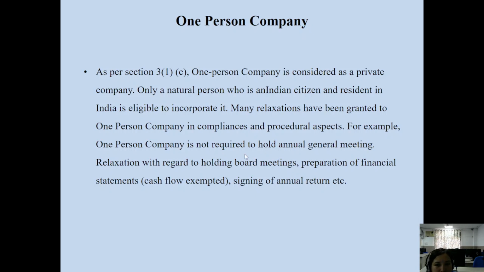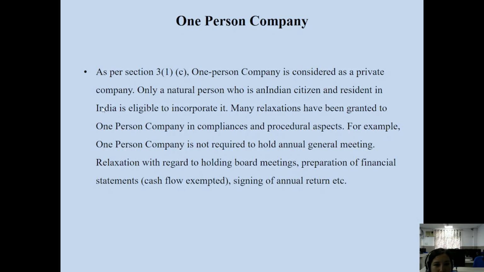So only natural persons, because the company is an artificial person, run by its members and its directors. Whatever capacity they are in the company, as independent directors, as dependent directors, as executive, non-executive, they are natural persons. So only natural persons run the affairs of the company. The criteria is that the natural person must be an Indian citizen, because this is an Indian company. This is not a foreign company. This is not a multinational company. This is an Indian company. So one who is an Indian citizen and resident in India is eligible to incorporate it.